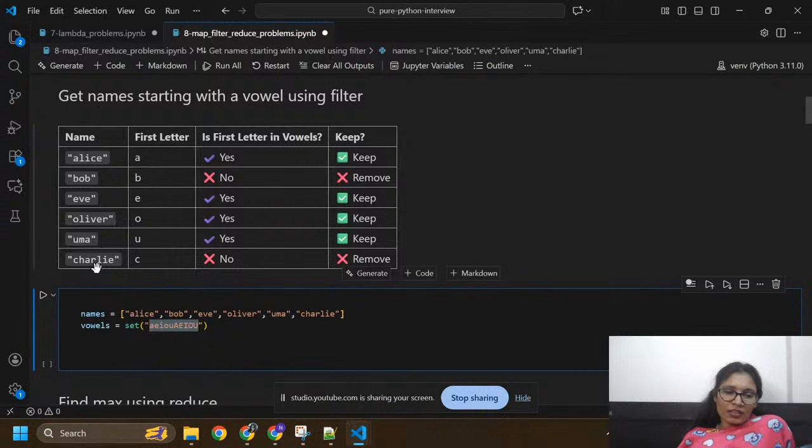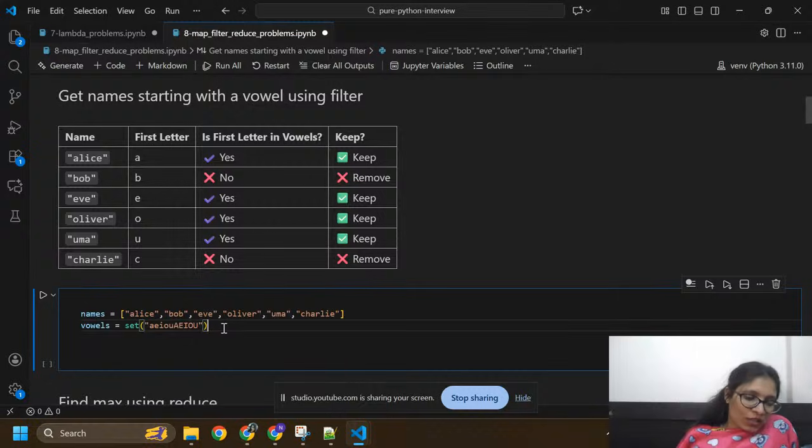We can take another name, Charlie. Is C present inside the vowels here? No, it is not present. C is a consonant, not a vowel, so we need to remove this.